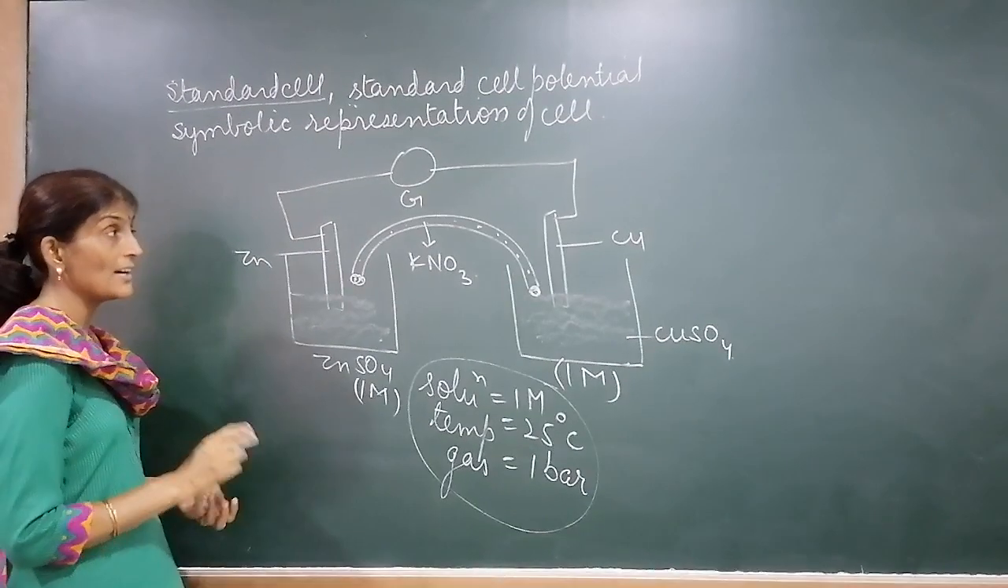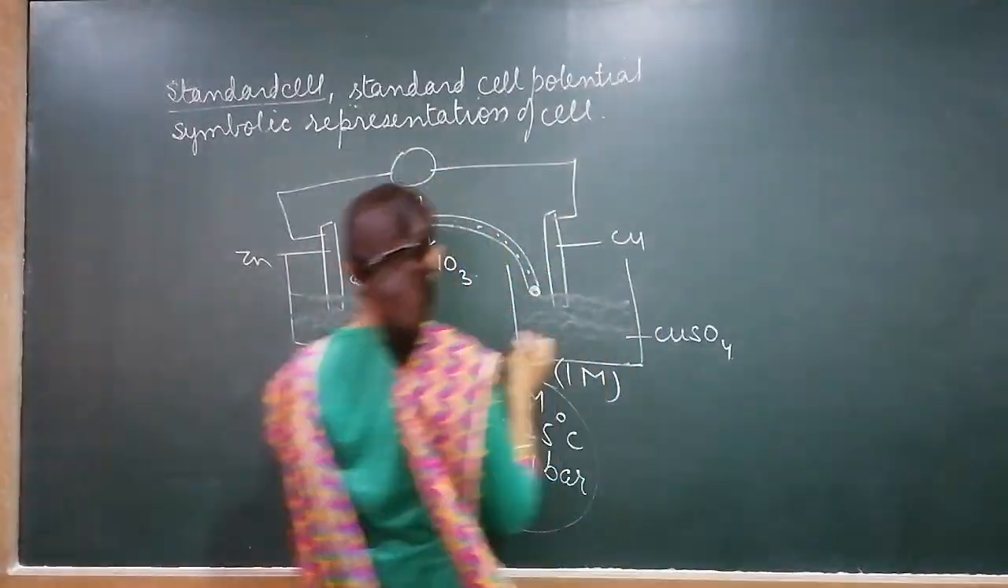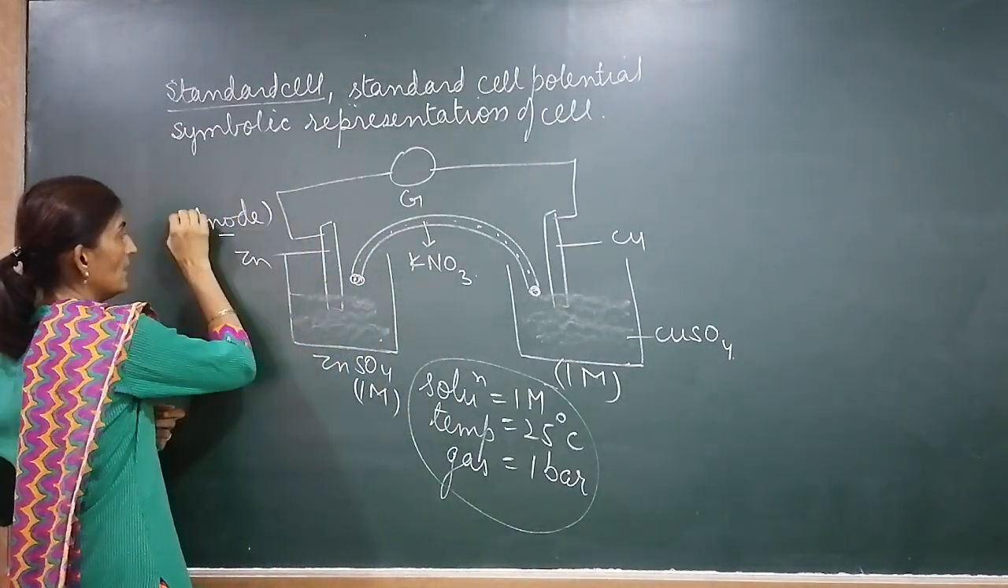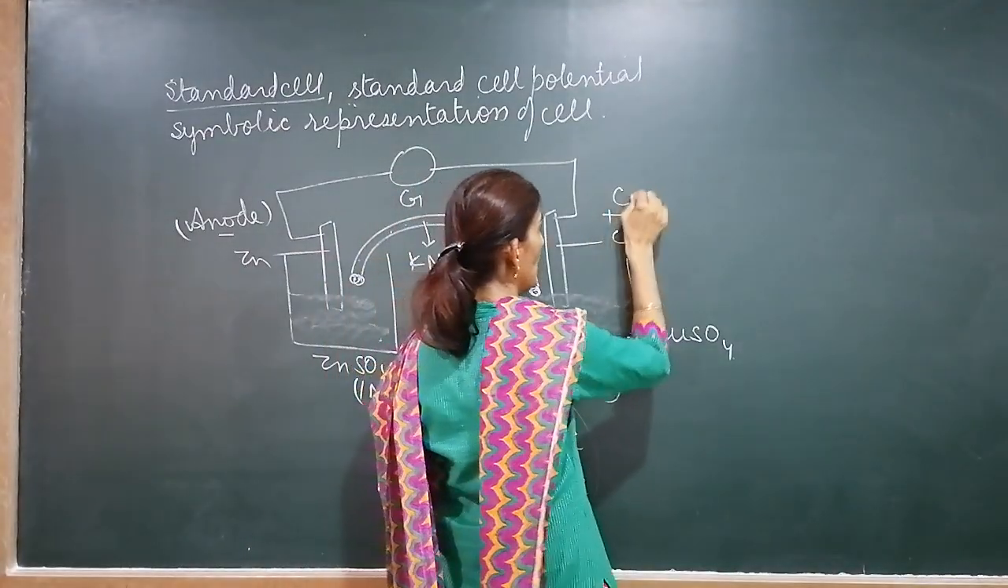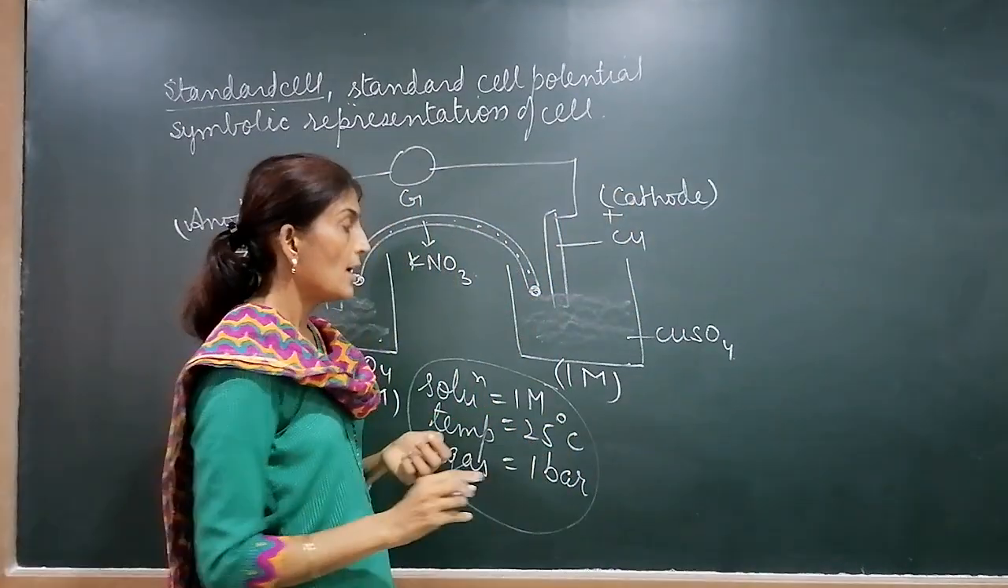How to represent this as a standard cell? What is the symbolic representation of a standard cell? First, we know that this is anode. This is called the anode half cell, and this is known as the cathode half cell. That is anode and this is cathode half cell. How to represent it?